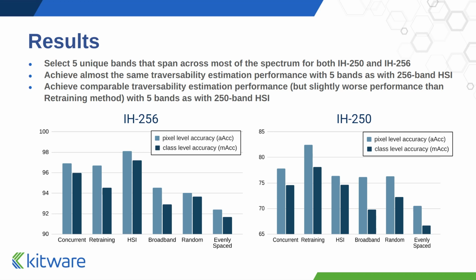Some quantitative results are shown on this slide. For both IH256 and IH250, our method succeeds in selecting 5 unique bands that span across most of the spectrum, and we are able to achieve similar traversability estimation performance as when using the full hyperspectral image with only our 5 selected bands. For more detailed results, please see our paper.